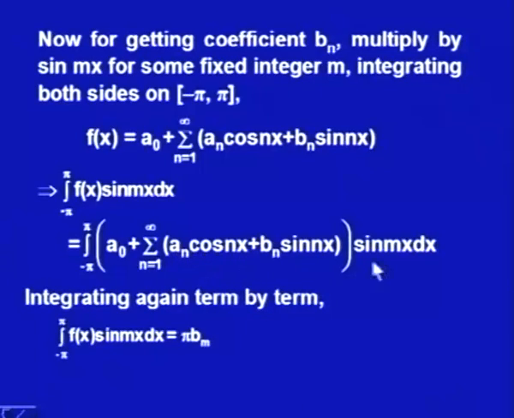So, the integral with the coefficients a n would be 0. Another integral would be b n times sin nx into sin mx, and that is pi b m.